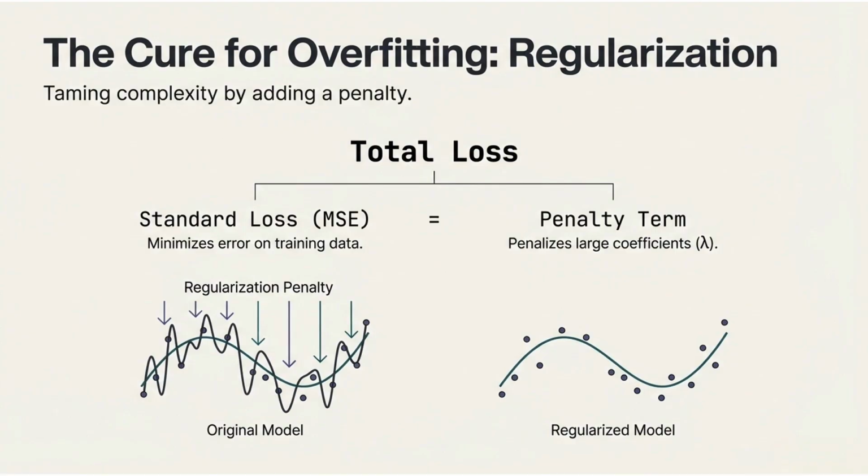Regularization is a set of techniques in machine learning used to prevent overfitting and improve a model's ability to generalize to new unseen data. Overfitting occurs when a model learns the details and noise in the training data too well, leading to poor performance in real-world applications. Regularization addresses this by adding a penalty term.